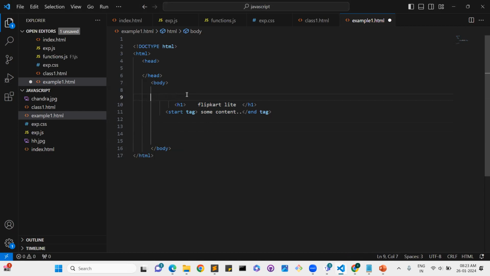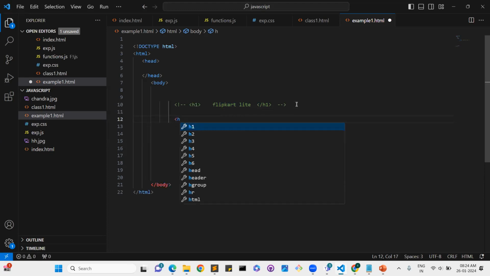See, we wrote some content here, right? If you don't want this content displayed but need to refer to it later, in that case we can comment it out, by adding slash like this. Then it will not display in the browser because we added that comment. You can use this whenever you write code that is unnecessary now but that you need to refer to later. So the first I told you was the H1 tag, and the second one is the paragraph tag, and I will explain some new